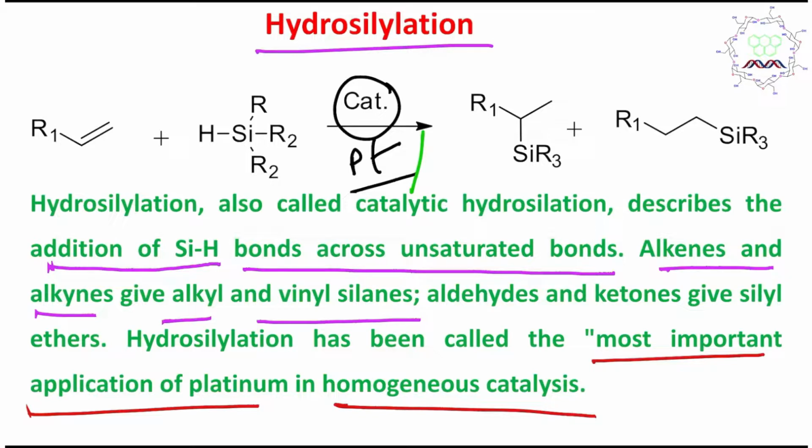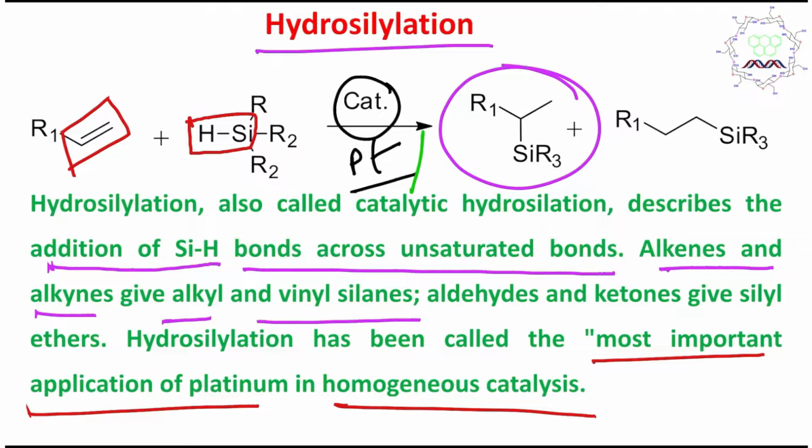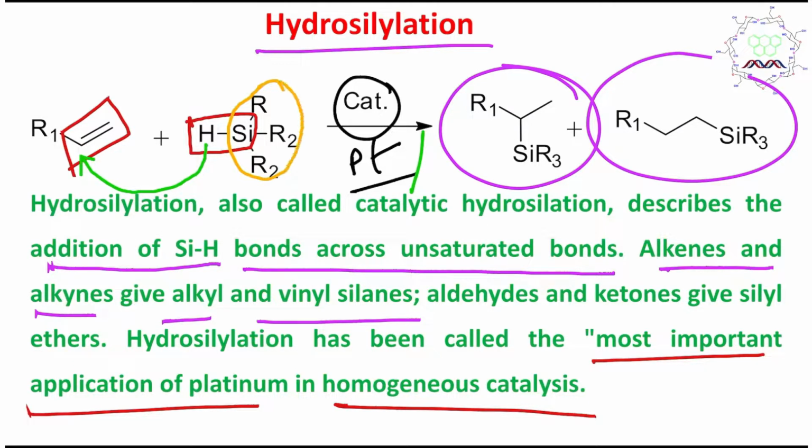Now in this case what happens is the addition of the silicon-hydrogen bond to this carbon-carbon multiple bond, and what it produces is the silane; the regioselectivity I shall discuss after some time. Whenever you encounter any such question, please see what reaction is happening and why. This hydrogen will be attached to one of the carbons of this double bond, and this silicon R3 part will attach to the other. So this is the very easy hydrosilylation reaction.